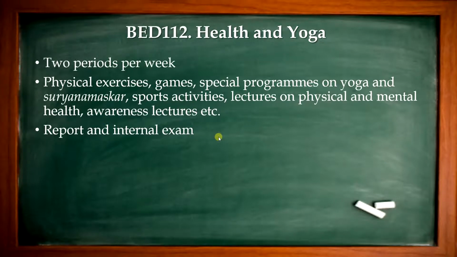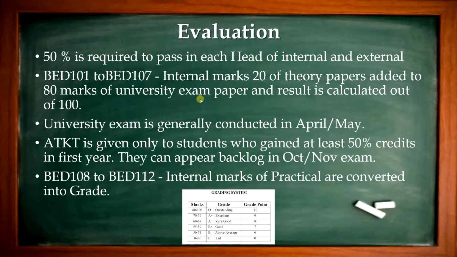So in total there are 12 heads in the FY B.Ed. 101 to 107 are compulsory papers, and 108 to 112 are related to the lessons and other practical work. How is the evaluation done in FY B.Ed? Remember, 50% is required to pass each and every head of the internal and external examinations. Like 101 to 112, you will have to get a minimum of 50% in each head.